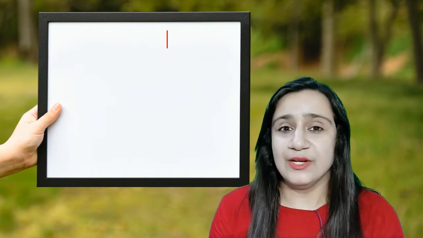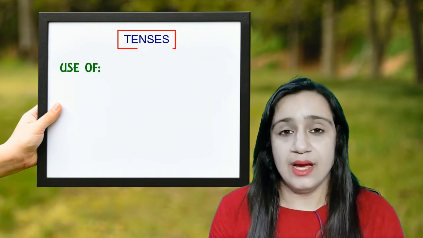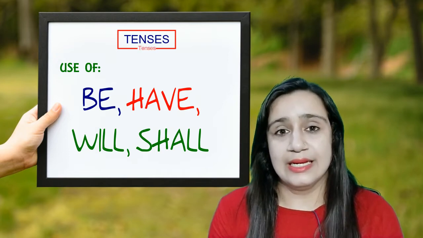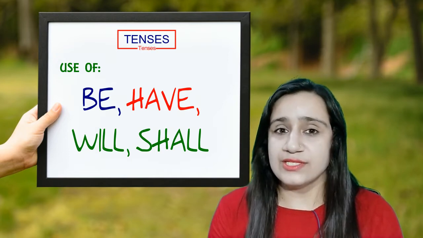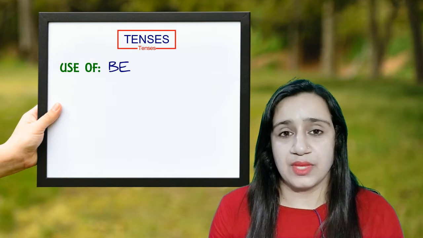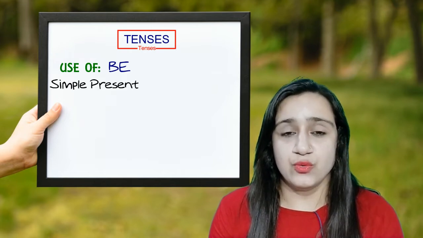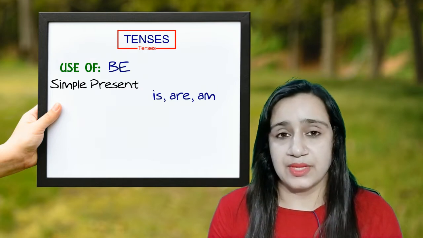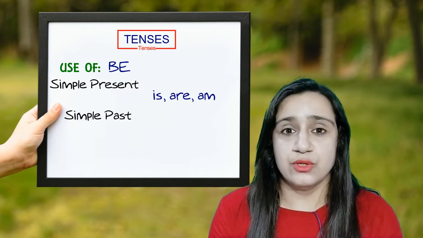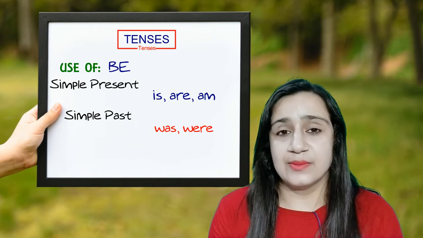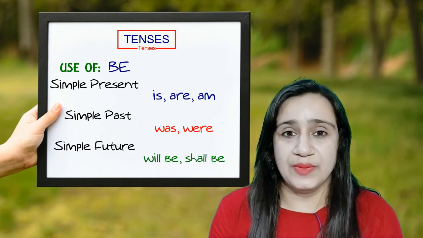Now, I will tell you the use of be, have, will, shall in tenses. Firstly, I will start with the use of be. It has various forms. In simple present, we use is, are, am. In simple past, we use was, were. And in simple future, we use will be and shall be.